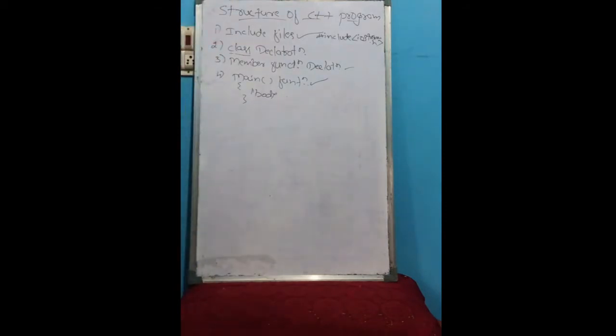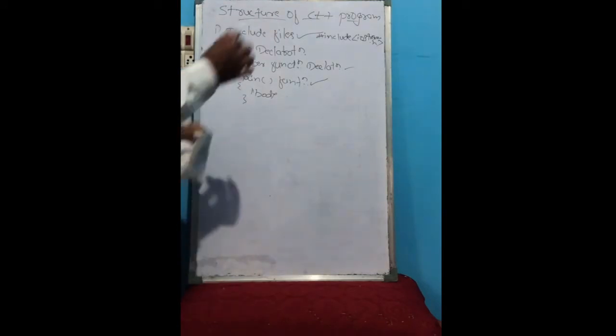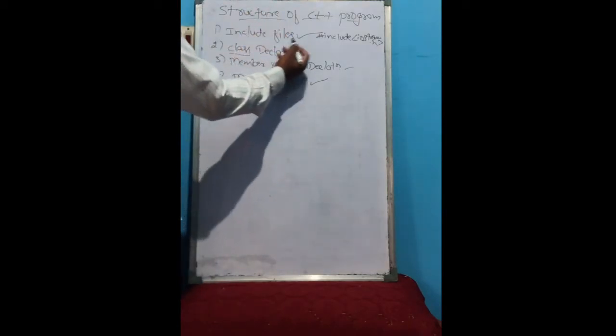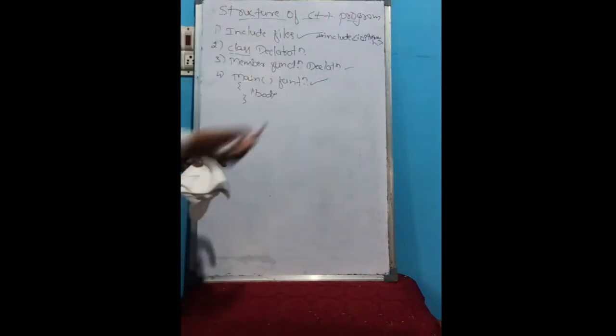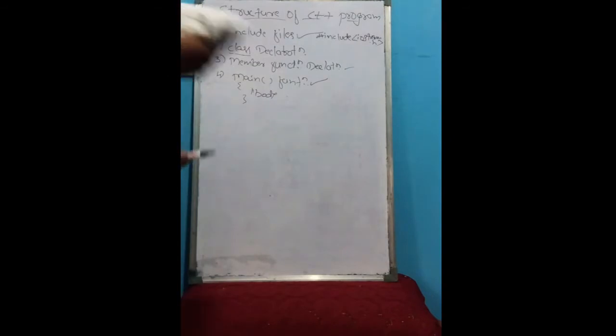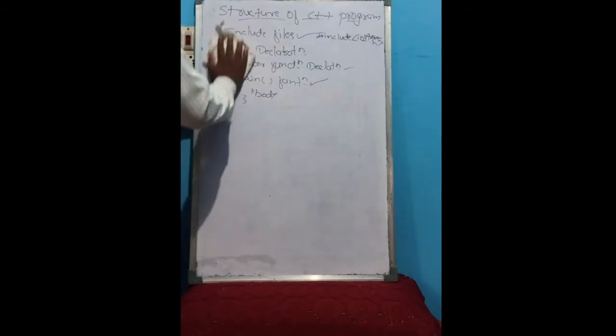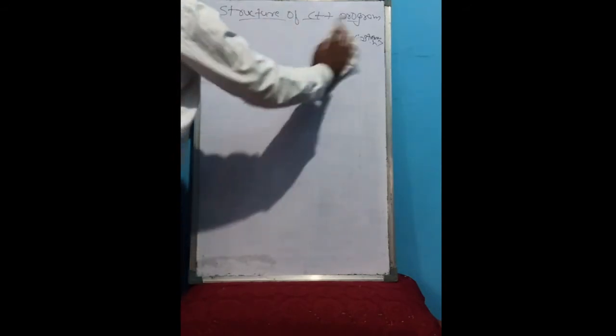Next we will see another topic, that is library functions. Library functions means that within the include file section we add libraries, some predefined directives, some header files. Now we will see what those files are, what the types of library functions are, and what library functions are.